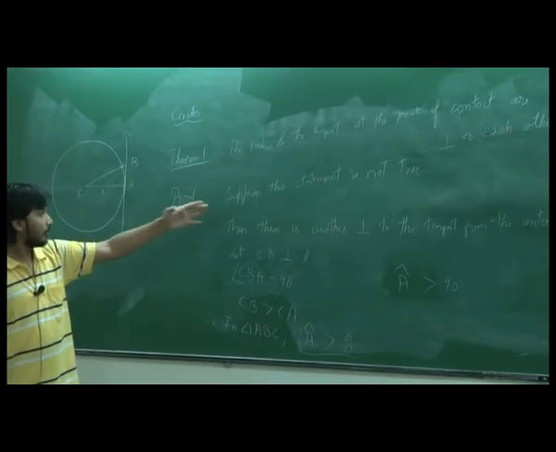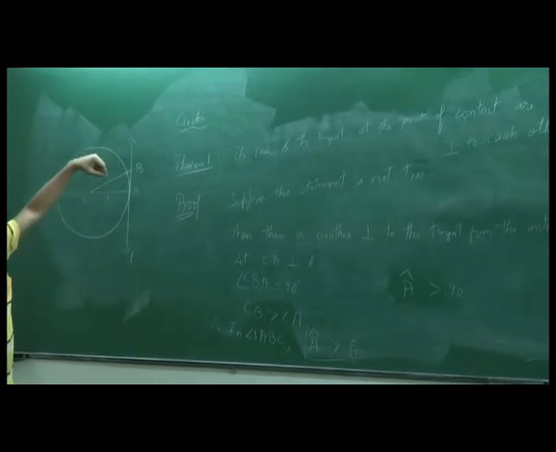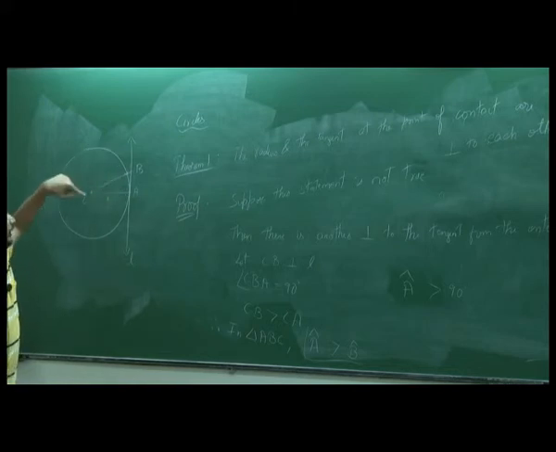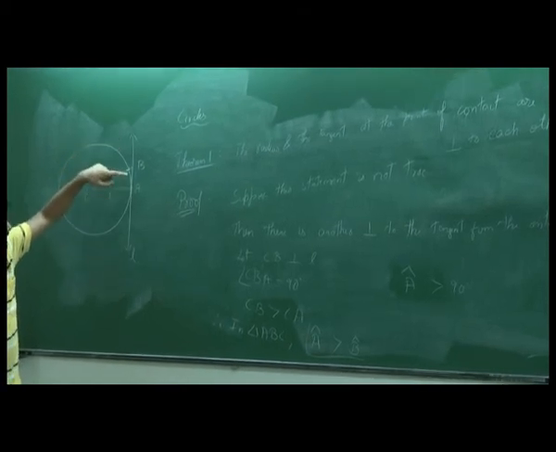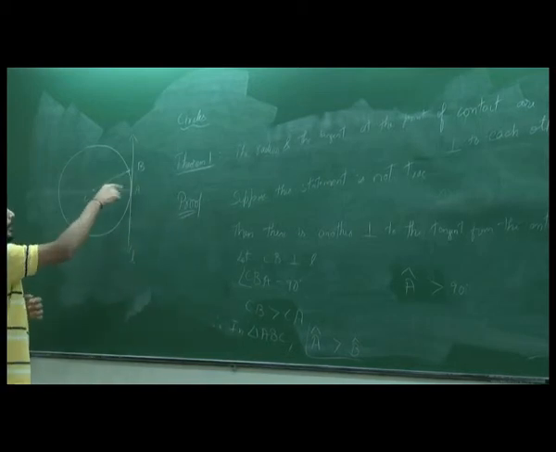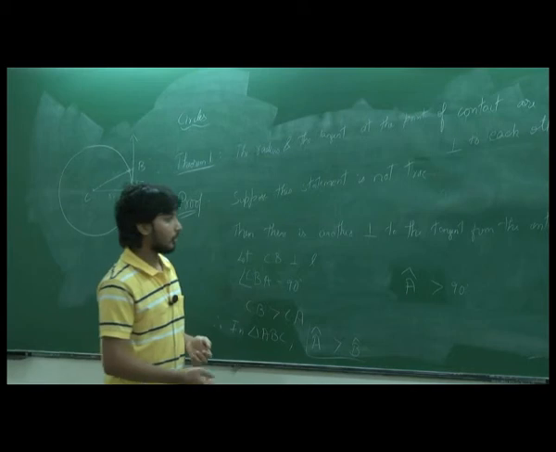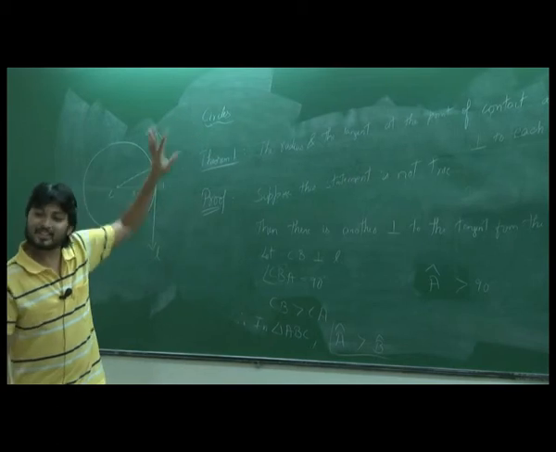Suppose this didn't happen, then there is another perpendicular. Let's draw that. Let's consider this triangle. In this triangle, the new perpendicular that we draw has to be greater than the original line. Therefore, this side is greater than this. Once we have this side greater than this, the angles opposite to them are greater. The angle opposite to this is greater than this. Therefore, we get a triangle where the sum of two angles itself is greater than 180 degrees. Therefore, such a triangle cannot exist at all. Our assumption is false. Therefore, the theorem is true.